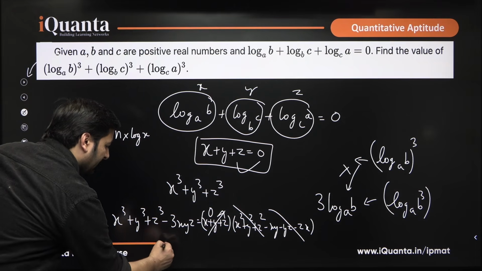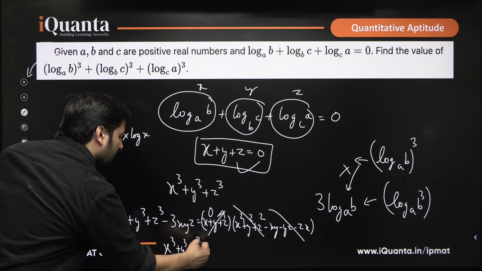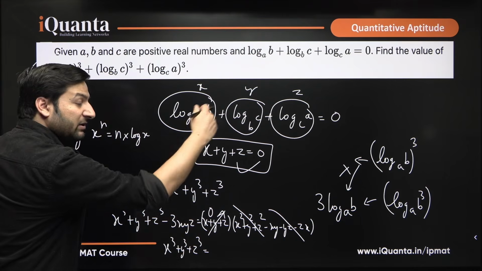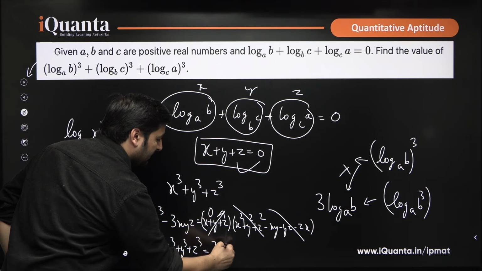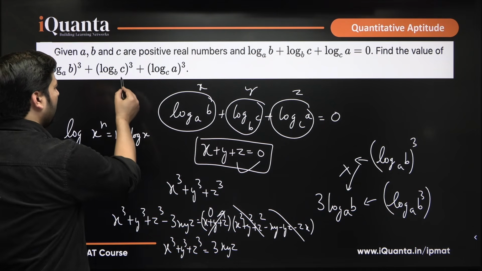You get x cube plus y cube plus z cube. You take this minus 3xyz to the right hand side, what do you get? 3xyz. X into y into z. Let's do x into y into z.